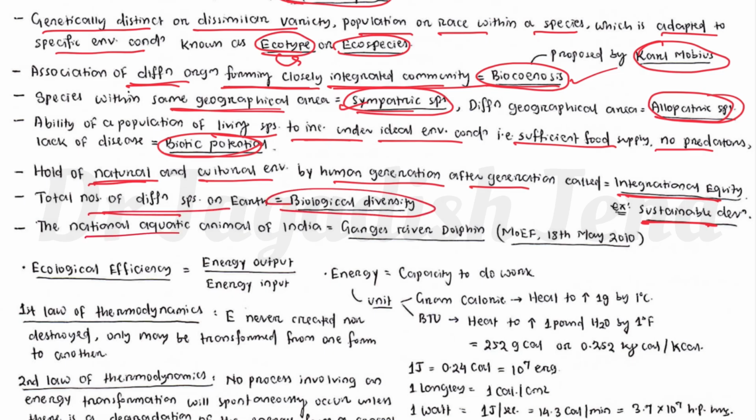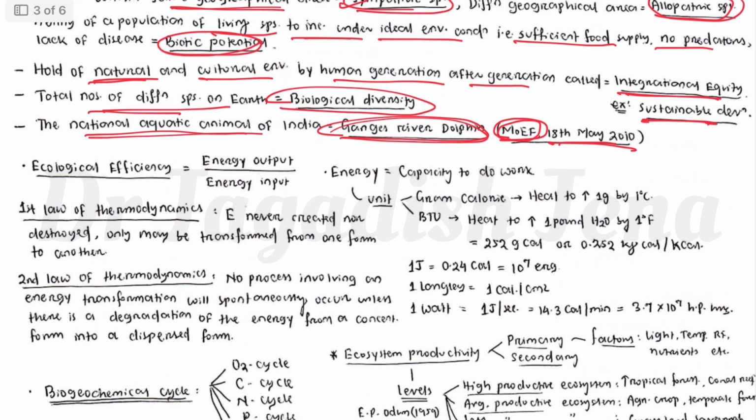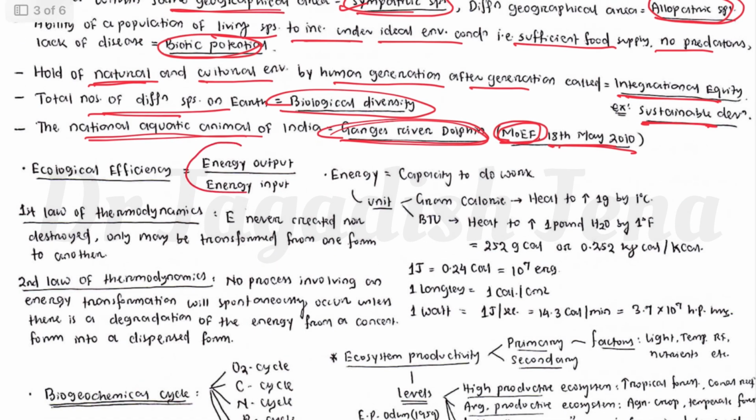The national aquatic animal of India is the Ganges river dolphin. Okay, it was declared by the Ministry of Environment and Forestry on 18th May 2010. Then ecological efficiency, that is energy output divided by energy input, is the efficiency.